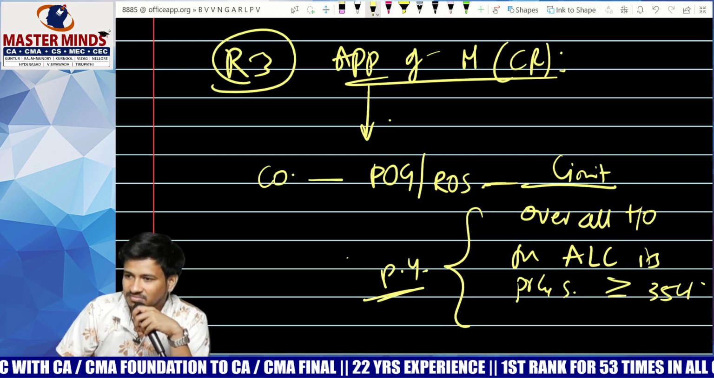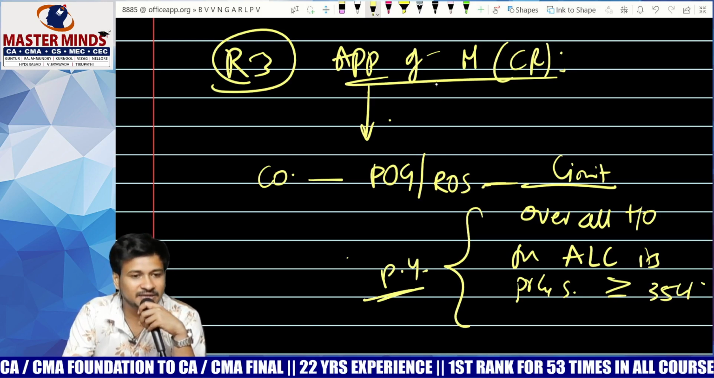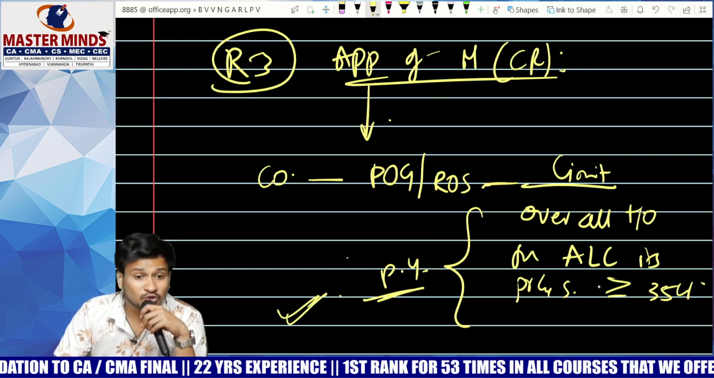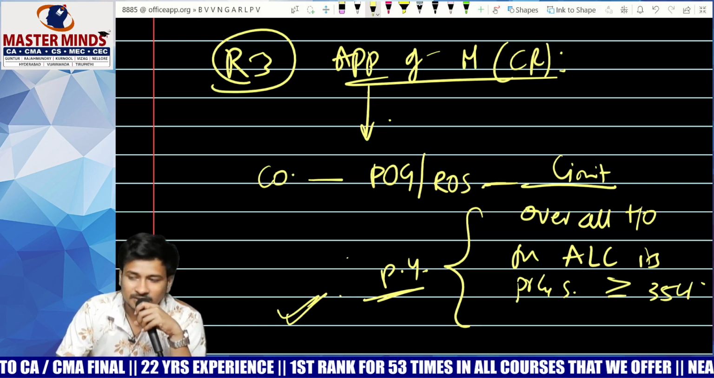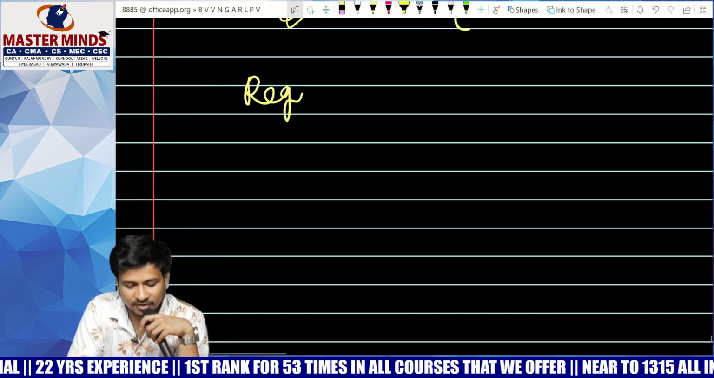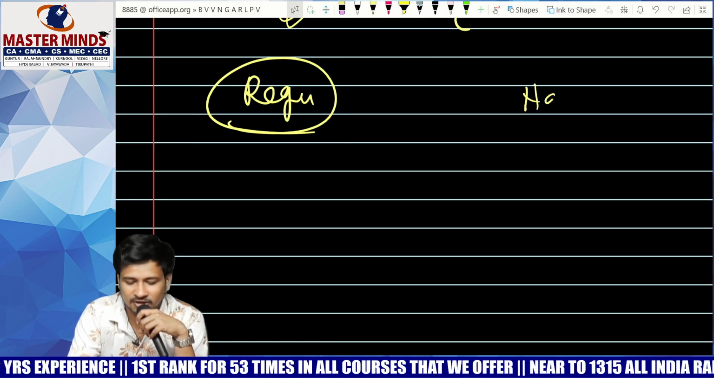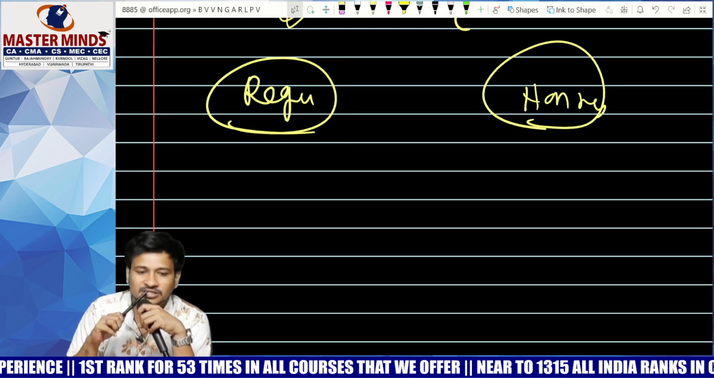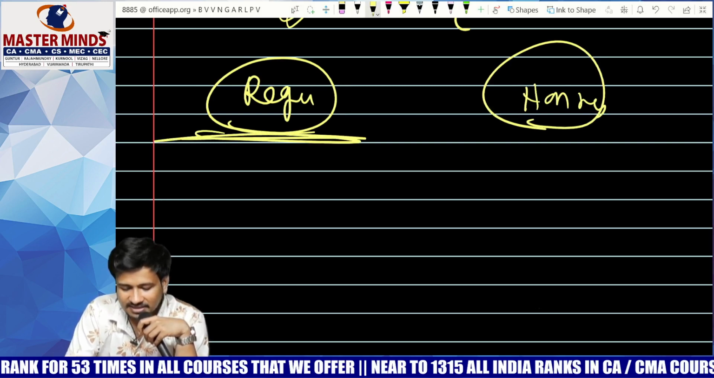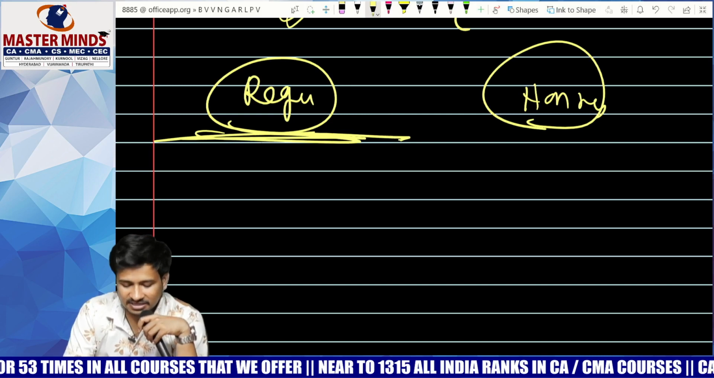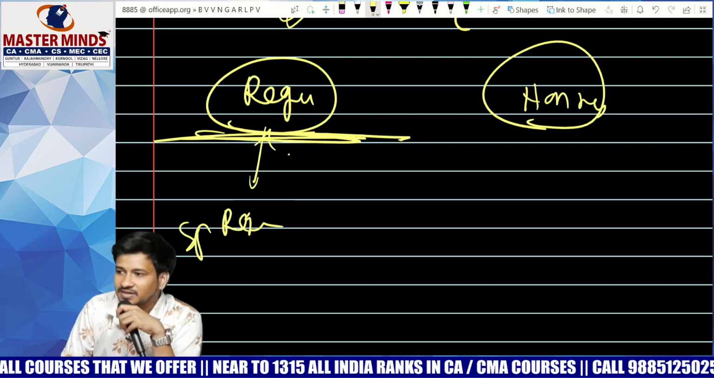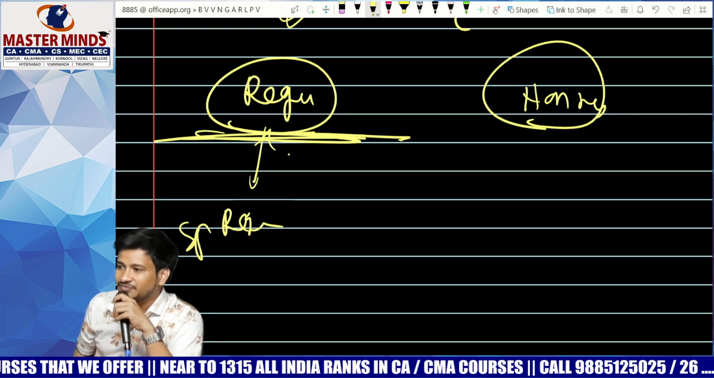Preceding year. Clear everybody? And then maintenance of cost records is applicable for those products which are covered under table A and table B. Table A is the regulated sector. Table B is the non-regulated sector. What is table A? What is table B? Regulated sector means each and every industry is having a specific regulator.